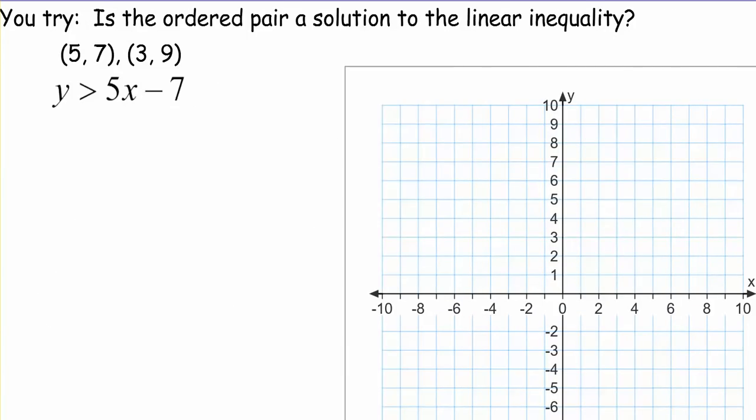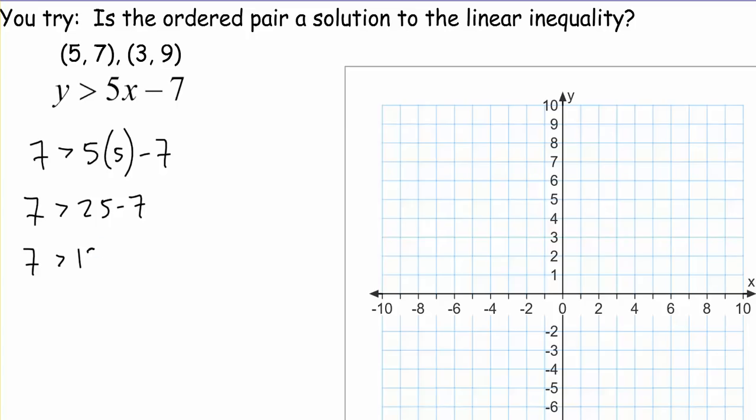So you guys try this one. Take a second, hit pause, try to do it. We'll substitute in a 7. 5 times 5 minus 7: is 7 greater than 25 minus 7, is 7 greater than 18? So this is no. (5, 7) is not a solution.